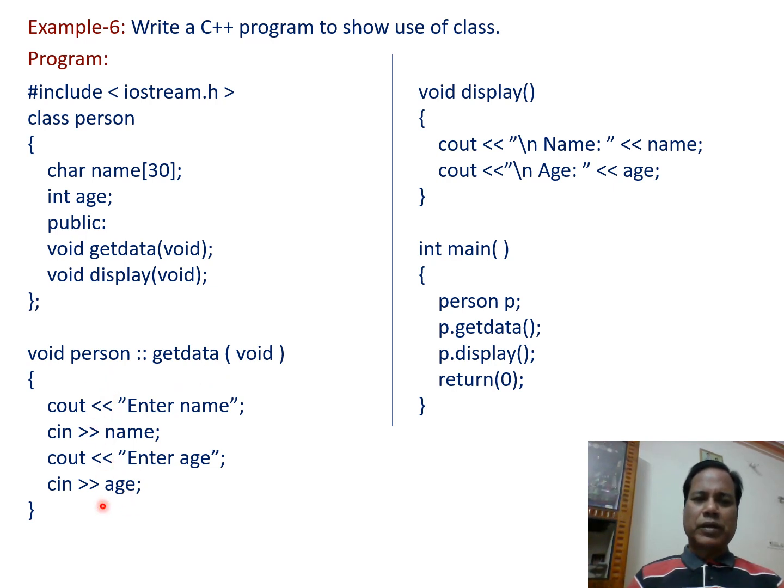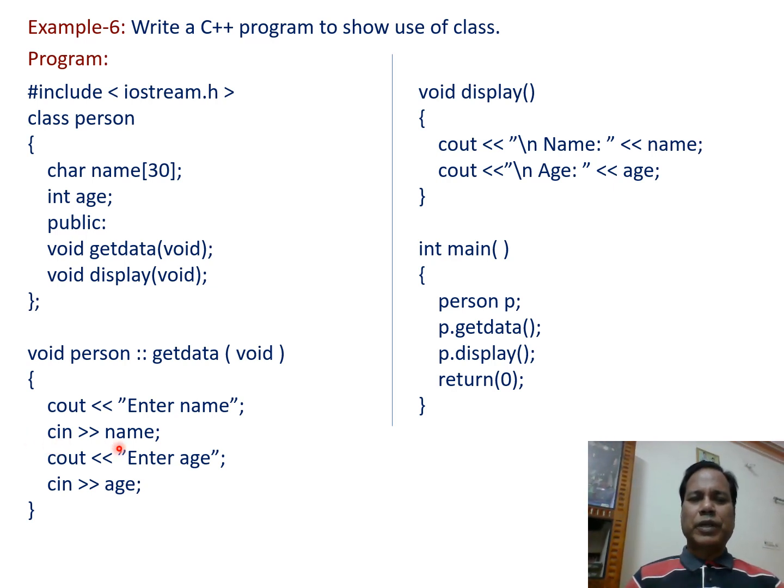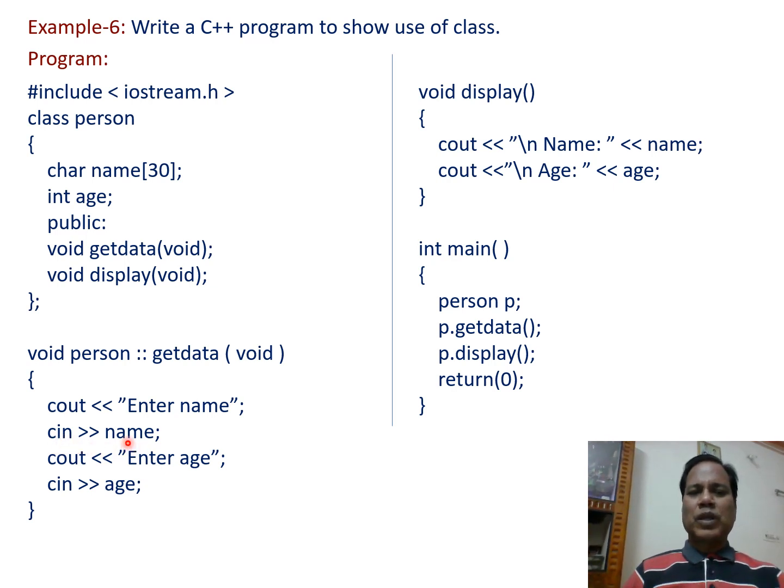In this function, cout insertion operator, within double quotation marks, "enter name". This message is displayed on the output screen whereby the user enters his name. That name is taken in by the input stream object cin and stored in the character variable name on the right side.